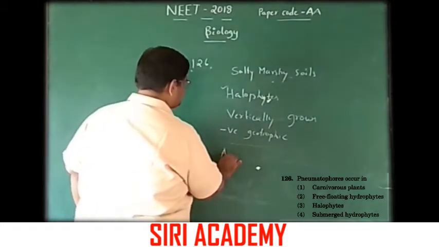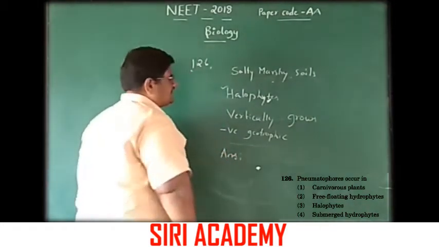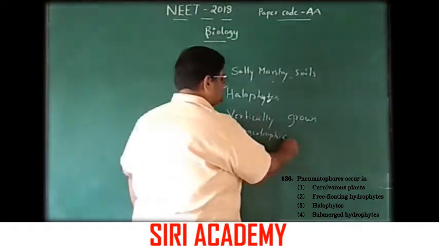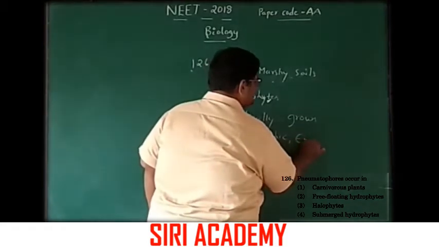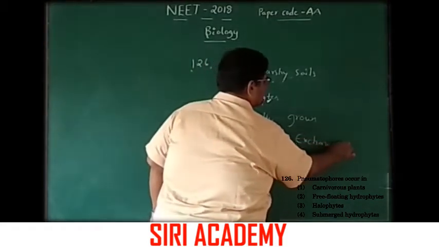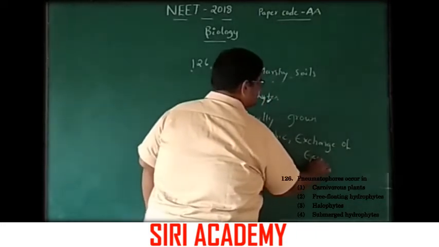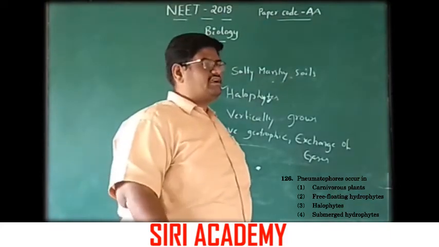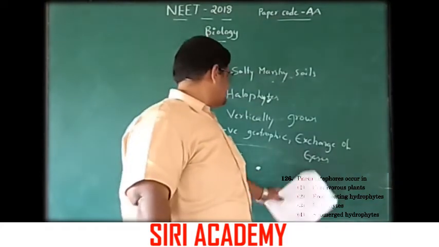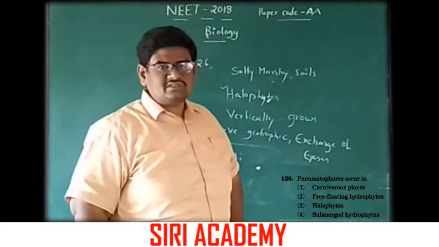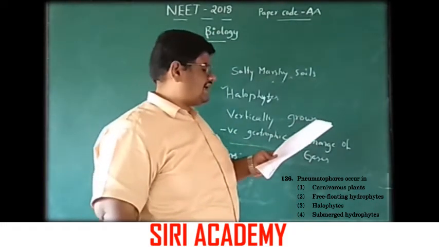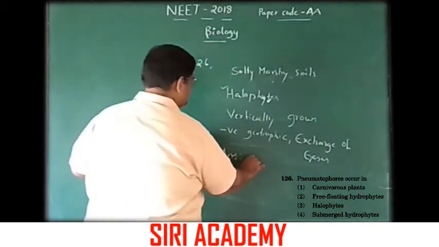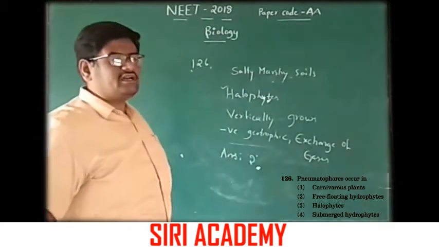These pneumatophores function in exchange of gases, respiration takes place. Likewise stomata and lenticels, exchange of gases takes place through the pneumatophores. So the answer option is halophytes. These halophytes contain these pneumatophores. Option 2 is the correct answer.